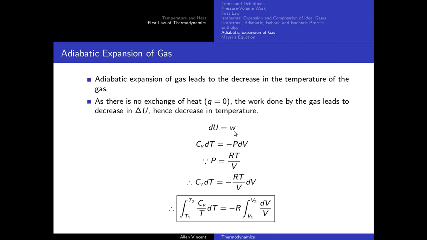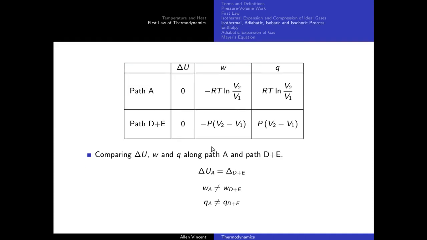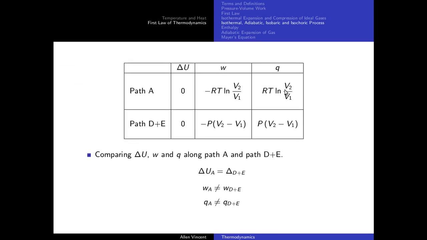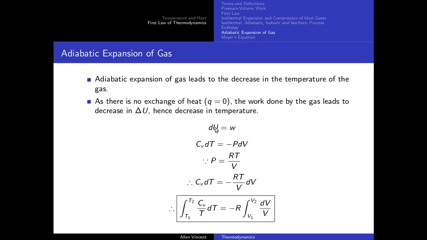Okay, so again, dU is equal to Cv dT. This part we've established in our previous slide here. dU is equal to Cv dT. So that is the substitution that I bring in here. Now here we are talking about ideal gases, so this pressure, I'm going to replace it with the ideal gas equation, RT by V. Now Cv dT is equal to minus RT by V dV.